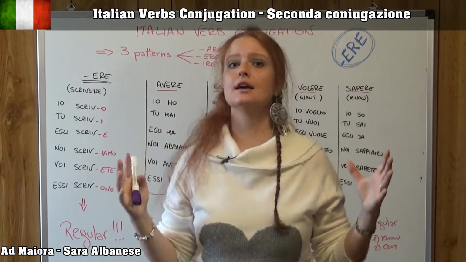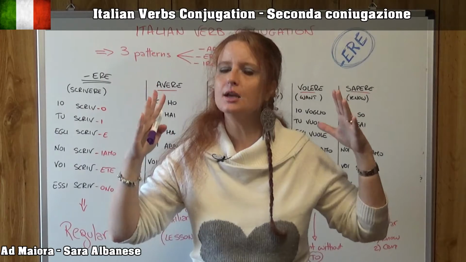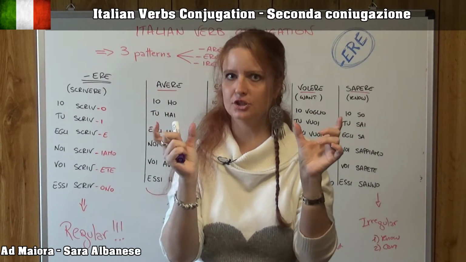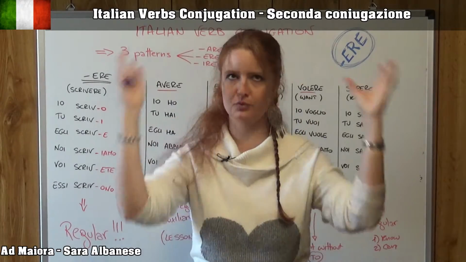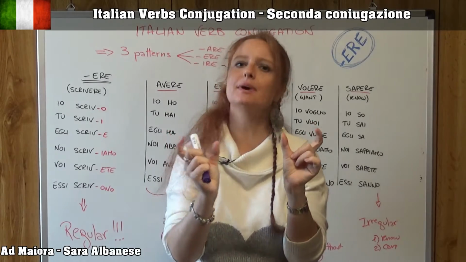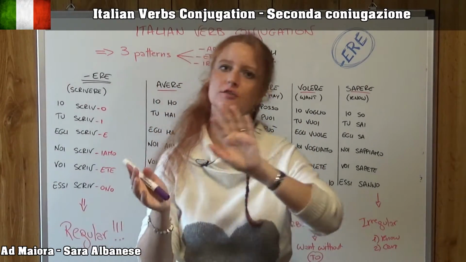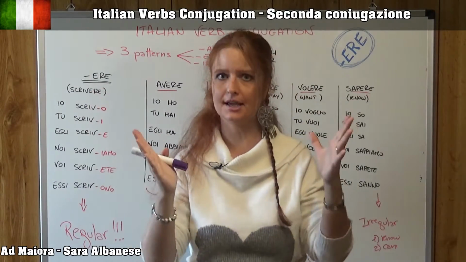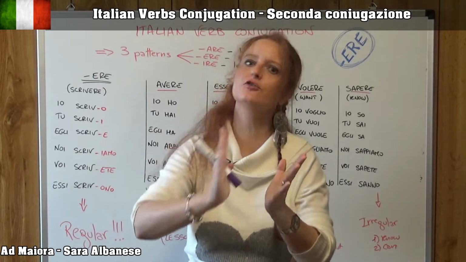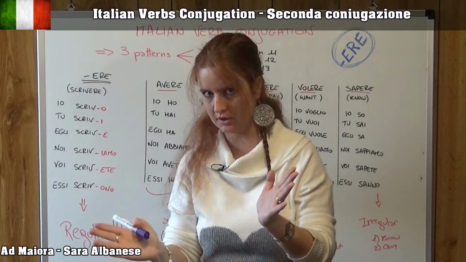Now, in the Latin grammar, there was a very big difference between these two conjugations. Both groups of verbs ended with ere, but if this final e was stressed we had one conjugation, if it wasn't, we had another conjugation. In Italian, they belong to the same conjugation, it doesn't matter if this final part is stressed or not.